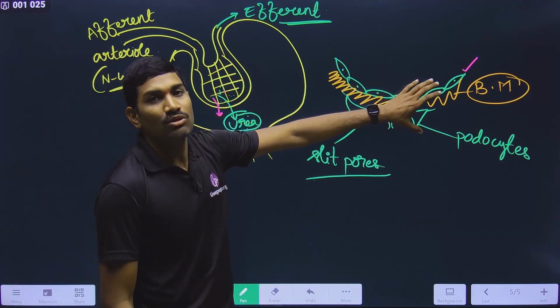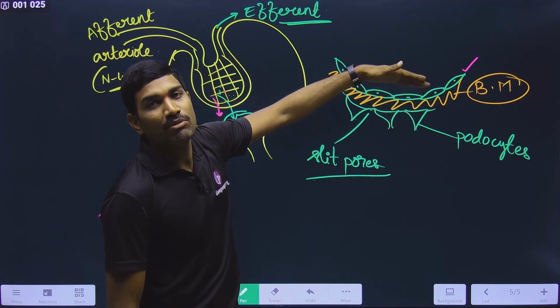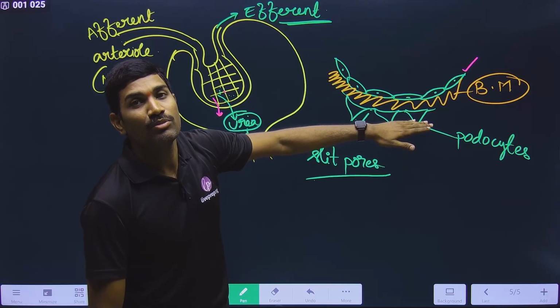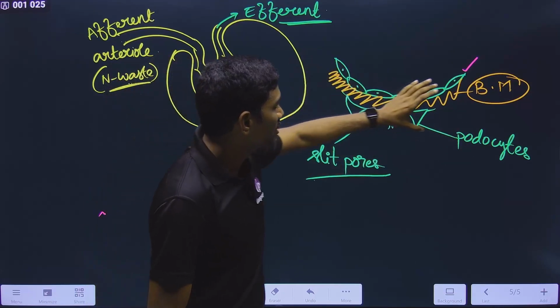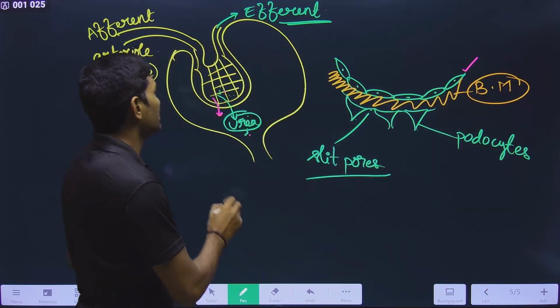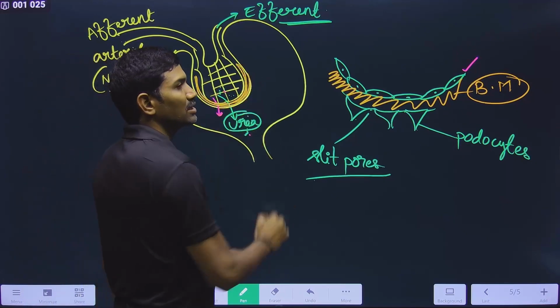So in this way, a total of 3 layers are present here. One is the endothelium of the capillary blood vessel, the other is the epithelium of Bowman's capsule having the cells called podocytes, and in between these two layers there is a basement membrane. So in this way, a total of 3 layers are present at this filtration location. Understood or not?